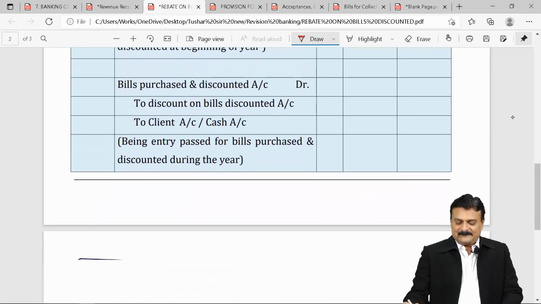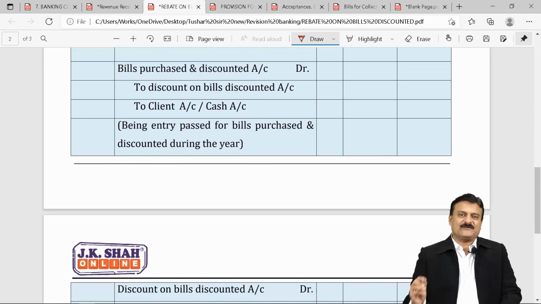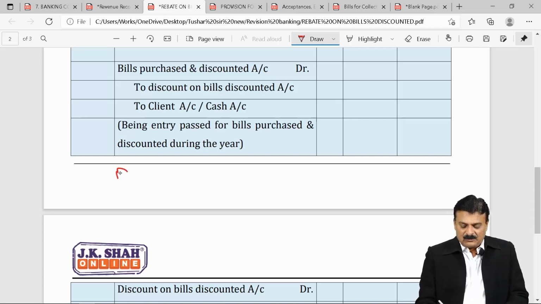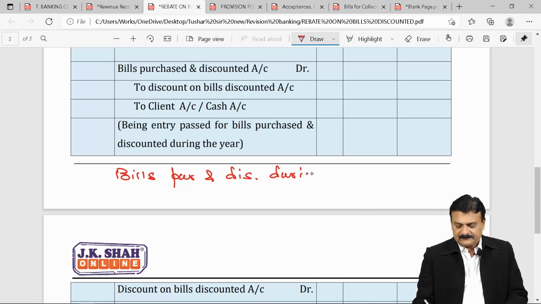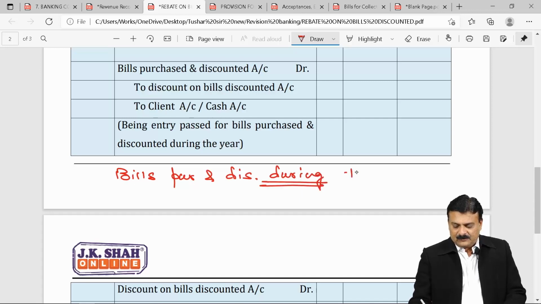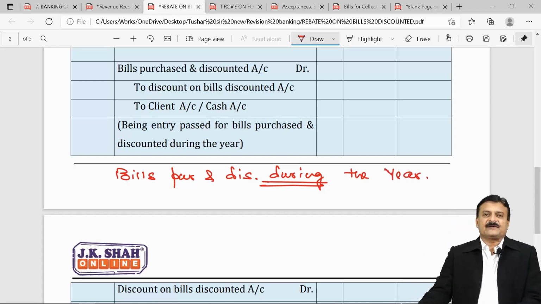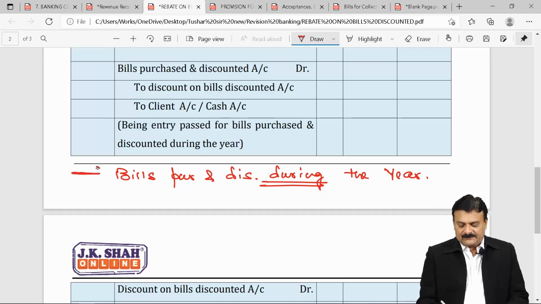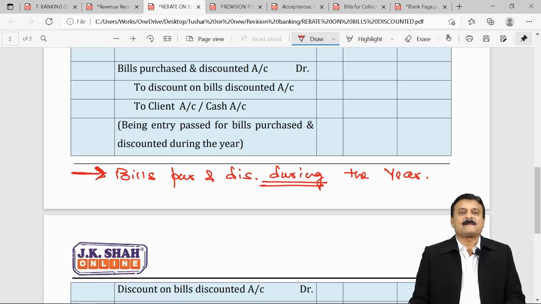Second entry, if question is giving you information that this is amount of bills purchased and discounted during the year. Bills purchased and discounted during the year, students. Okay. If that figure is available in the question, then only pass second entry, otherwise not.